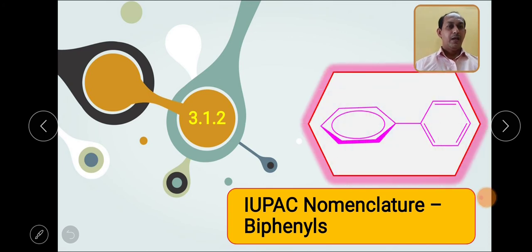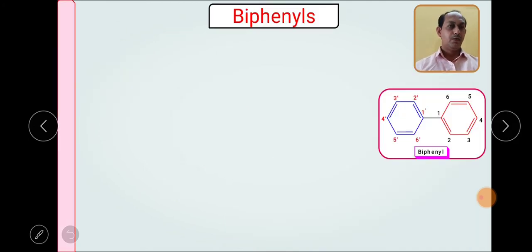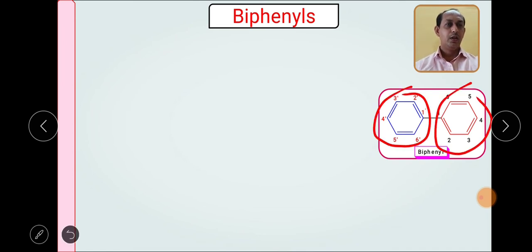What are the biphenyls? These are the compounds which contain two phenyl rings joined by means of a carbon-carbon single bond. This is an aromatic compound having the molecular formula C6H5 two times. In this structure, a phenyl ring is joined to another phenyl ring by a single carbon-carbon bond.